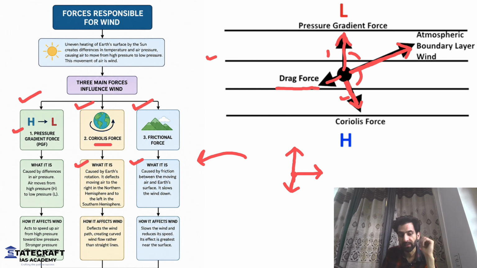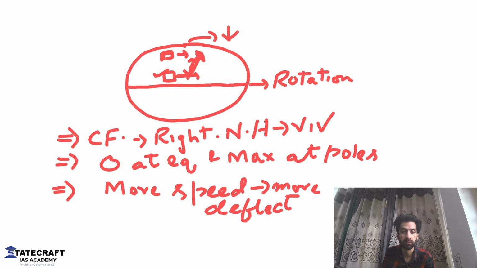I hope everything is clear till now. This was something regarding the wind, how the wind is generated and how the frictional force, Coriolis force and pressure gradient force are responsible. Now we come to the main point where we have to talk of climate. How the global pressure belts are impacted because of forces.